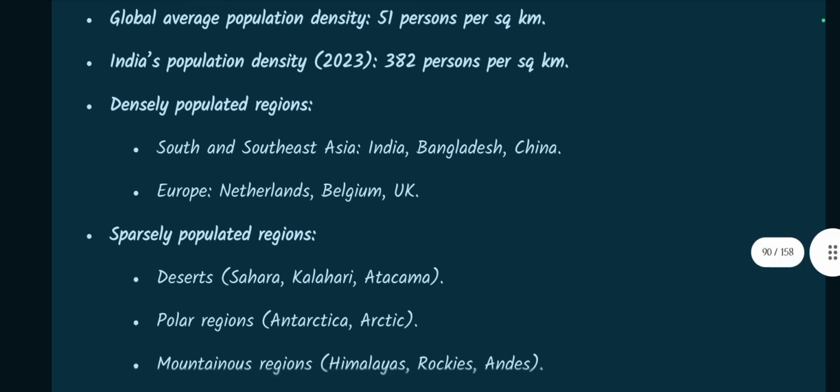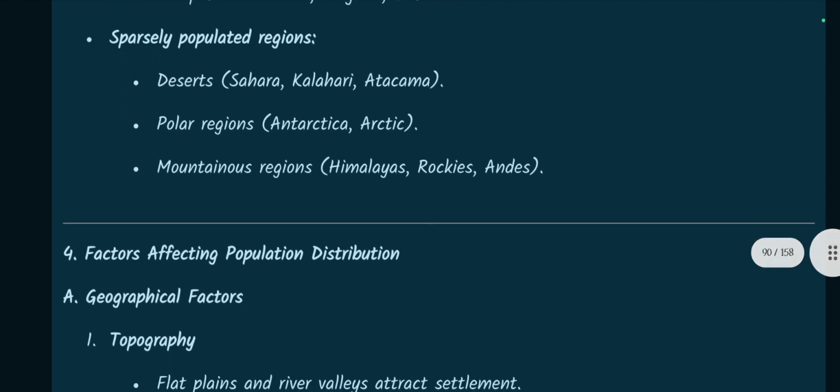Sparsely populated regions: deserts like Sahara, Kalahari, Atacama. Polar regions like Antarctica and Arctic. Mountainous regions: Himalayas, Rockies, Andes.